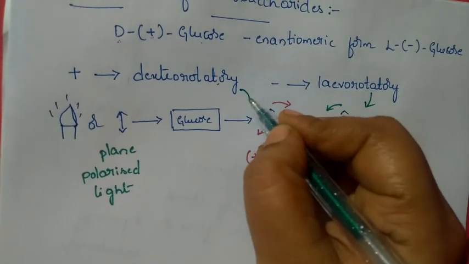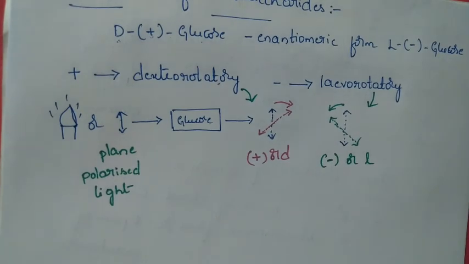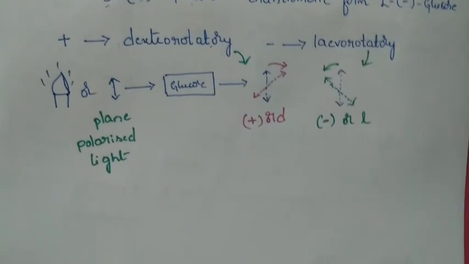I hope it is clear. That is what the plus and minus signs indicate. You cannot assign this by looking at the structure. You can assign plus and minus to a compound only by conducting this experiment.